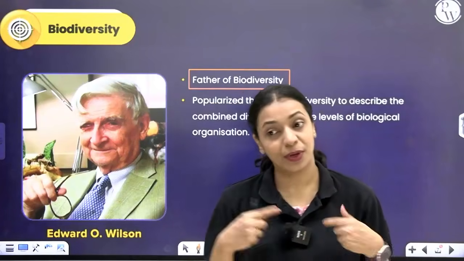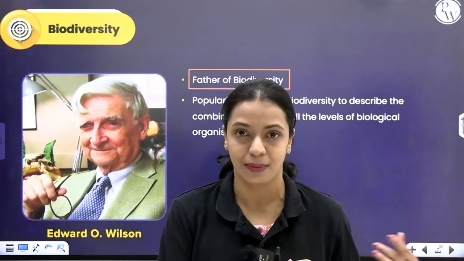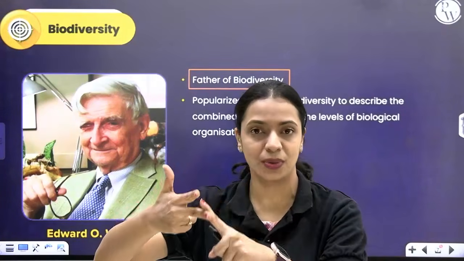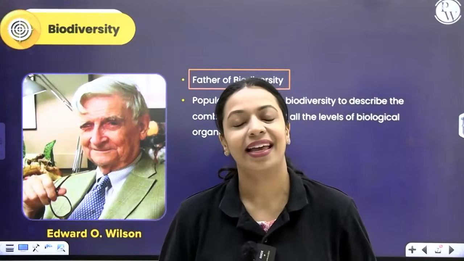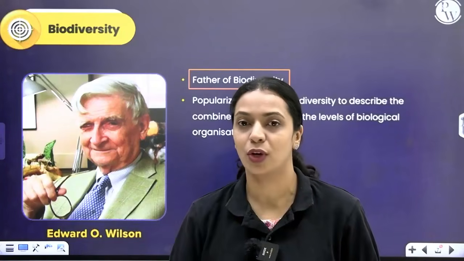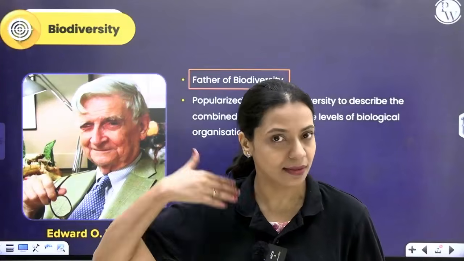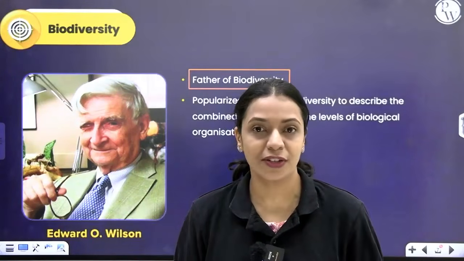Okay. Now, according to him, you know how in the previous class and even in the first chapter of ecology, I've told you about different levels of biological organization. We start with macromolecules, then cells and tissues, and organs, organism, population, community, ecosystem, biome, biosphere. These are the different levels. In every level, diversity exists, variety exists. Talk about biomolecules, there are different types, right? You have proteins, carbohydrates, lipids, nucleic acids, there is variety there. Talk about cells, in cells there is variety. Talk about tissues, there's variety in tissues.